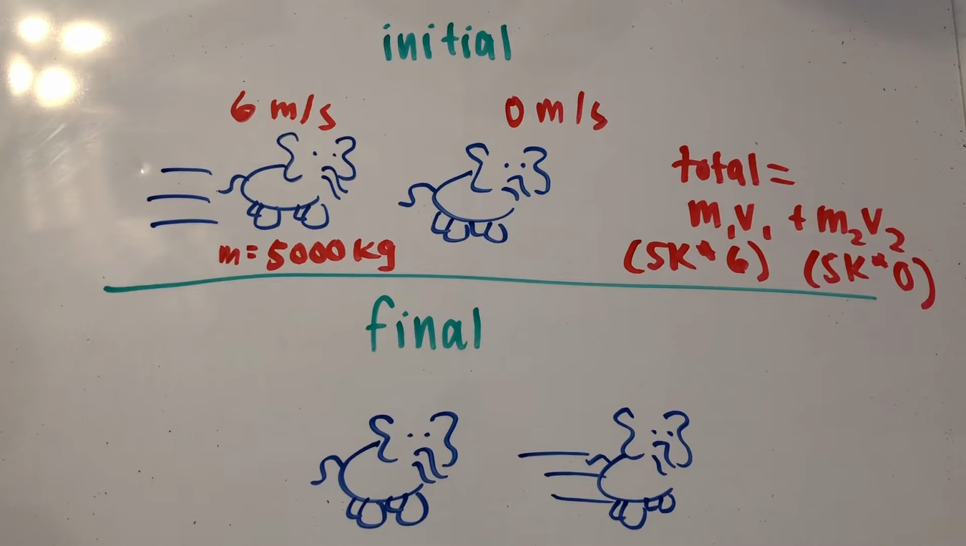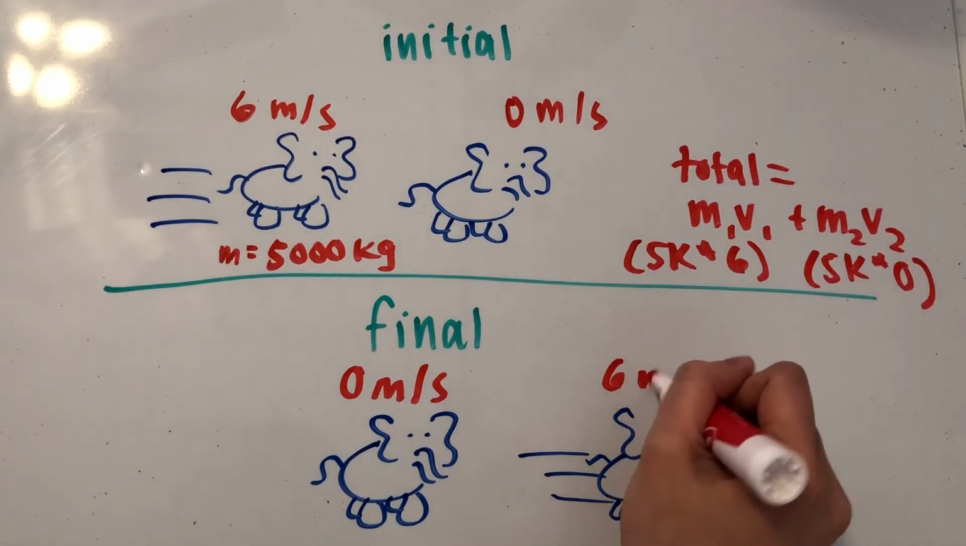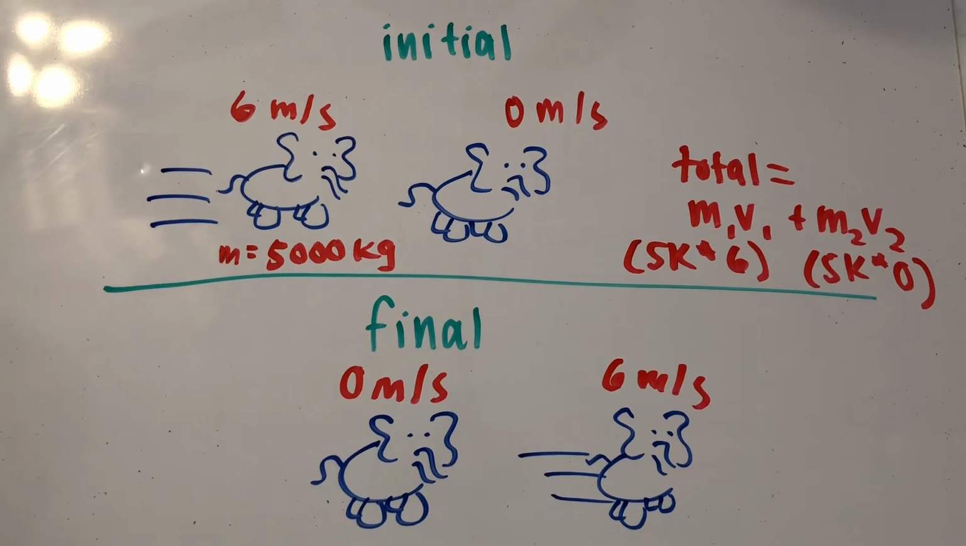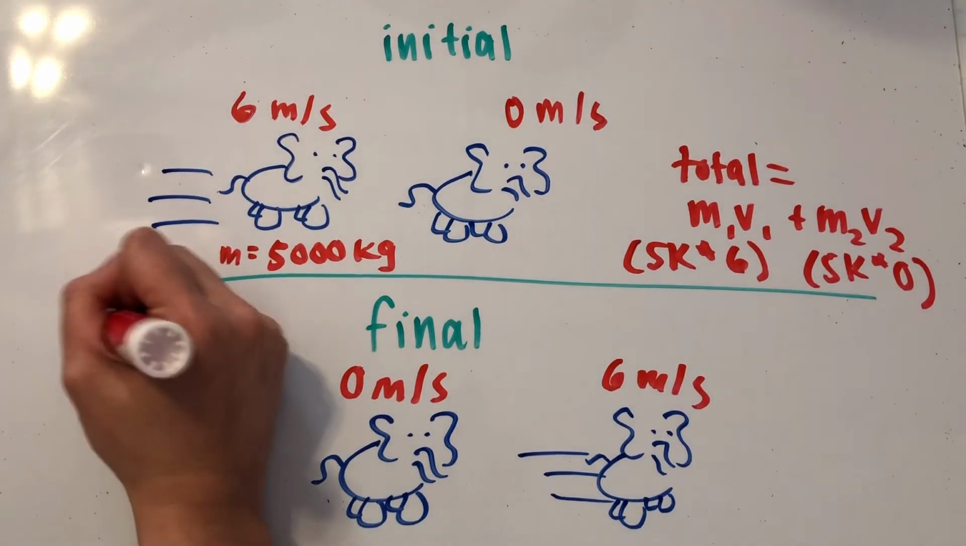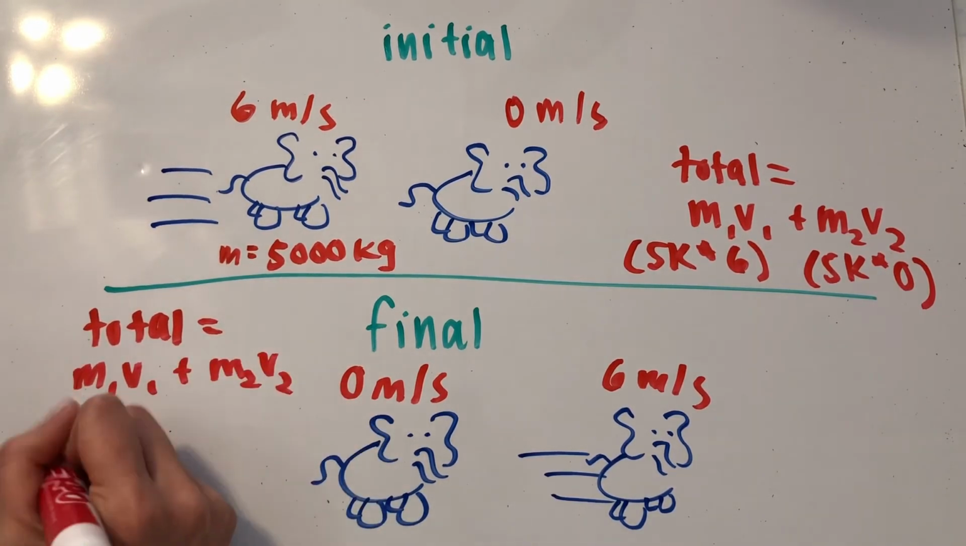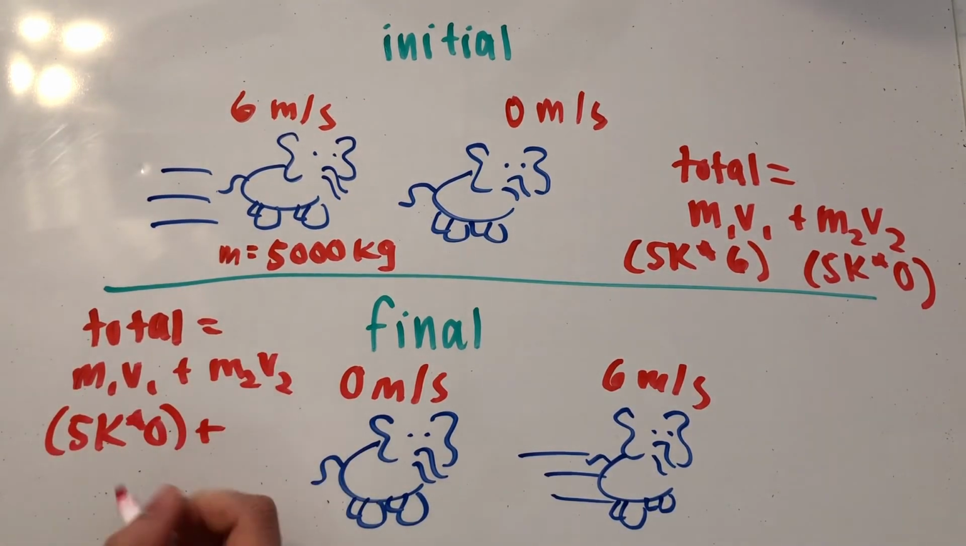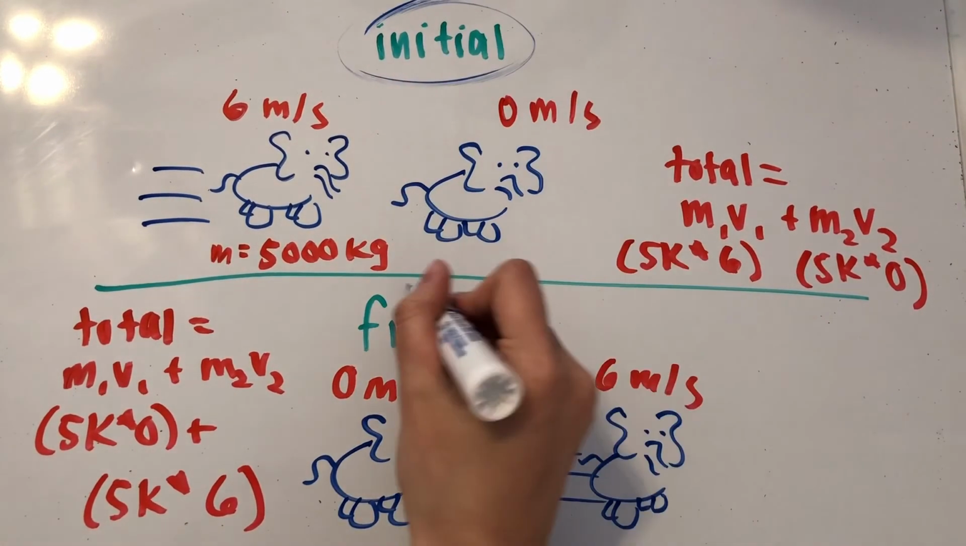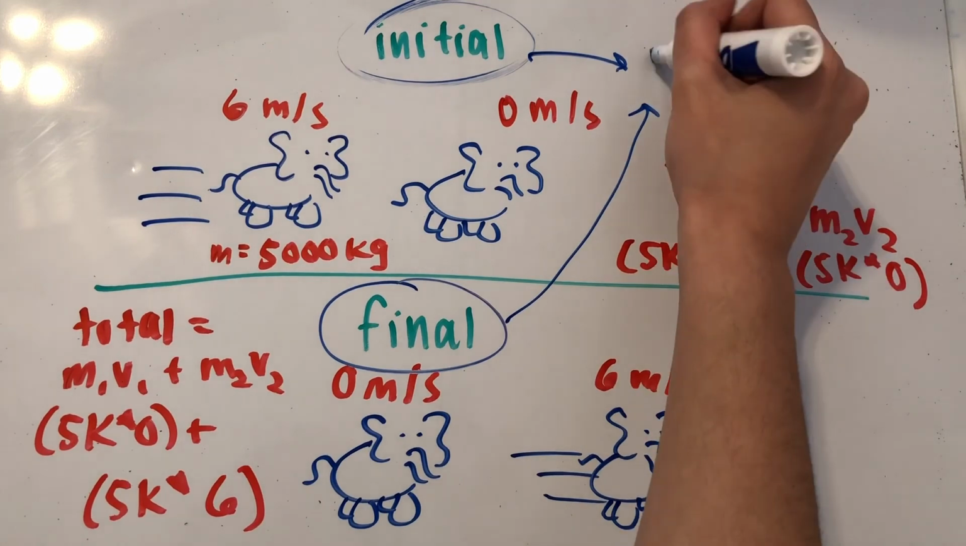Now we can write out the final momentum of the system. The first elephant stopped, so his velocity is now 0, and the second elephant now moves at the same speed that the first elephant was going at the beginning. So the momentum for the first elephant is 5,000 kilograms times 0 meters per second, and the second elephant is 5,000 kilograms times 6 meters per second. The initial and final momentums are equal to each other, meaning that momentum is indeed conserved.